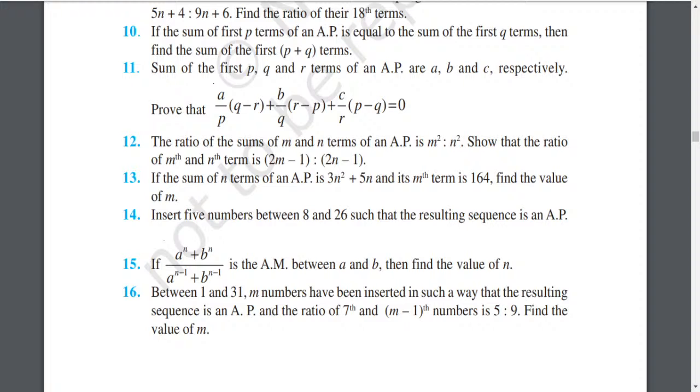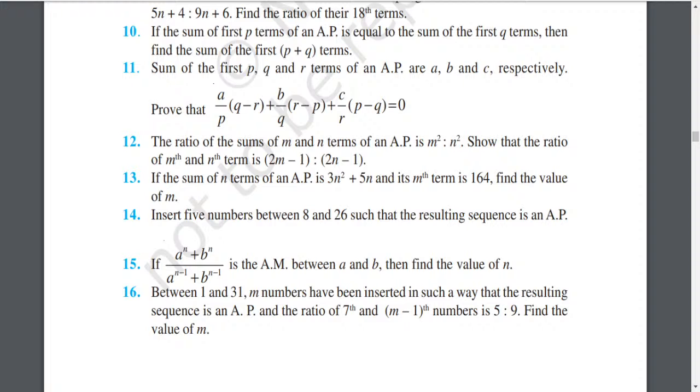So Sm upon Sn is given as m squared upon n squared, right? They are asking Tm upon Tn of an AP. Okay, this we have to bring.